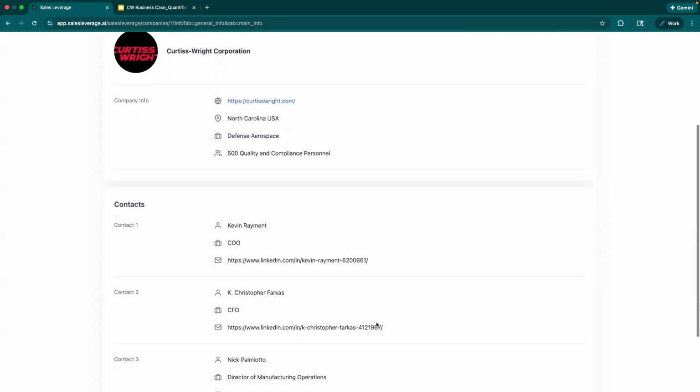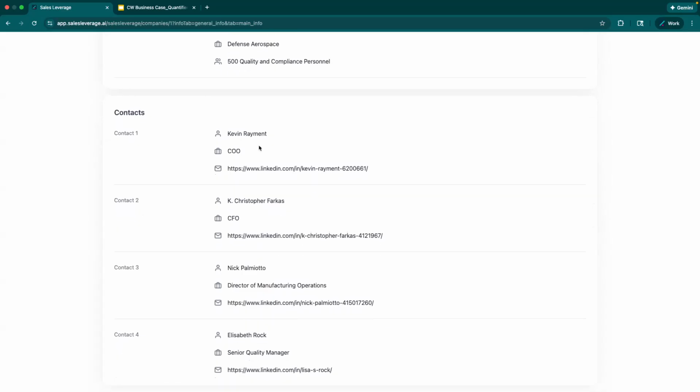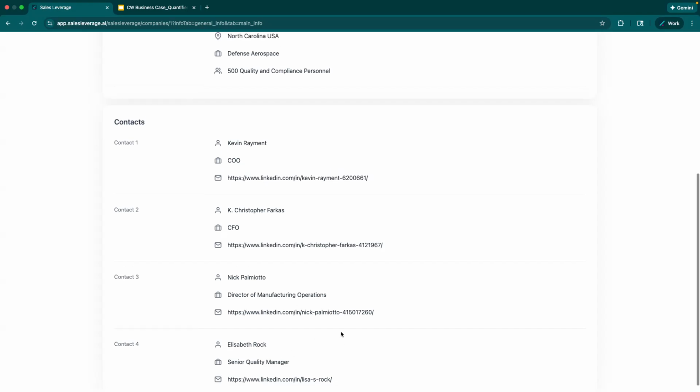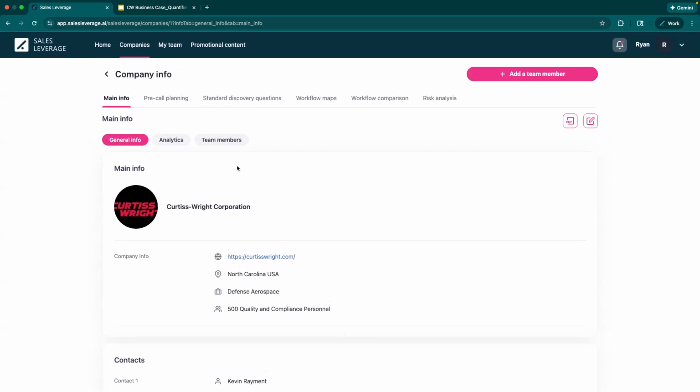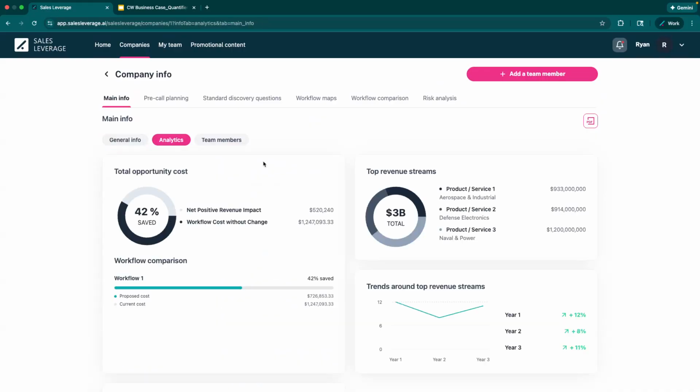Here are my target contacts. You can enter those here. You will enter their name, their title. You can put their LinkedIn profile or email. I like the LinkedIn profile because I'm a big advocate of social prospecting, and I think it's super, super effective in this day and time. But these are the folks I'm going after. I'm going after the COO, CFO, Director of Manufacturing Operations, Senior Quality Manager. That's my target.